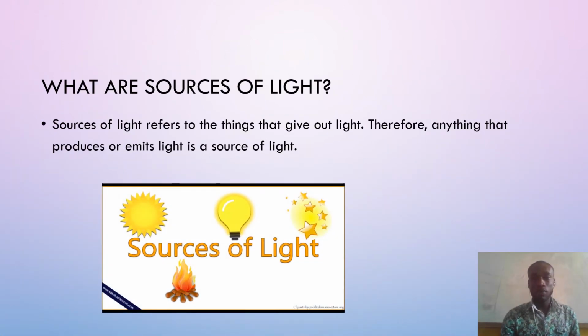So what are sources of light? Sources of light refers to the things that give out light. Therefore, anything that produces or emits light is a source of light. So that is what sources of light are. Anything that gives out light or anything that can produce light can be termed as a source of light.